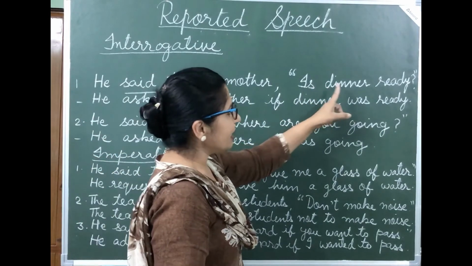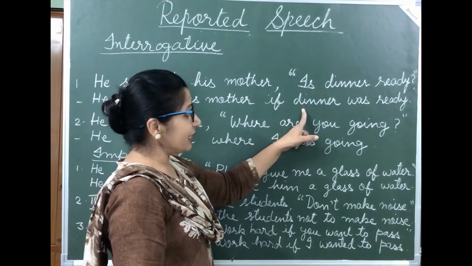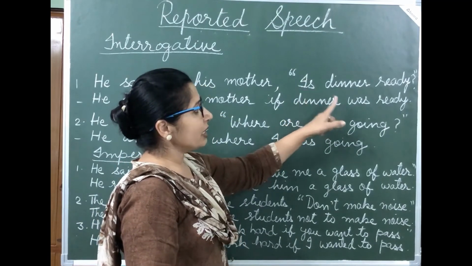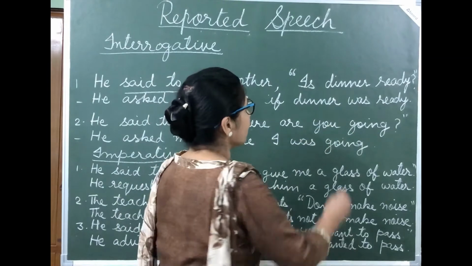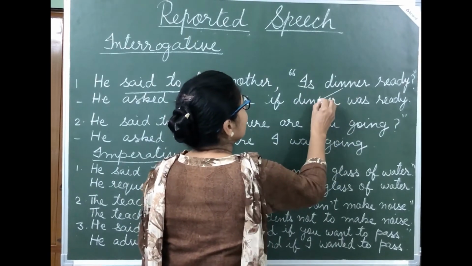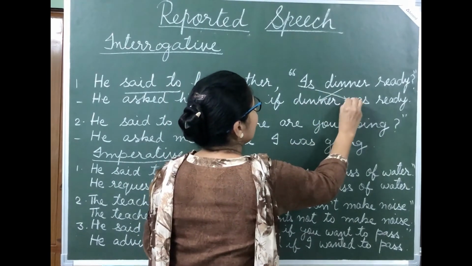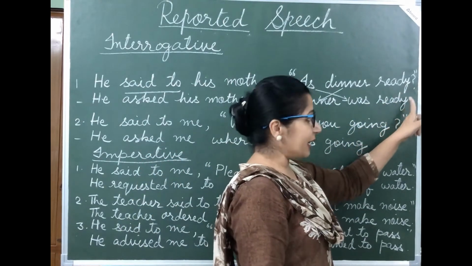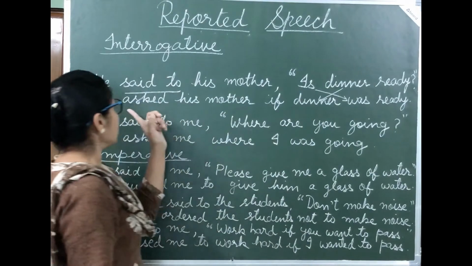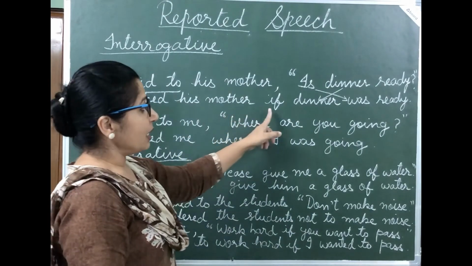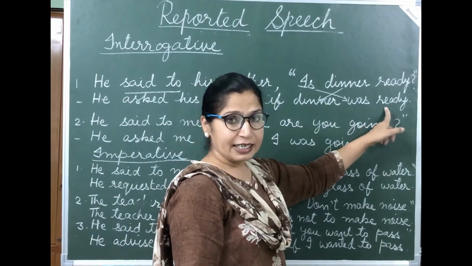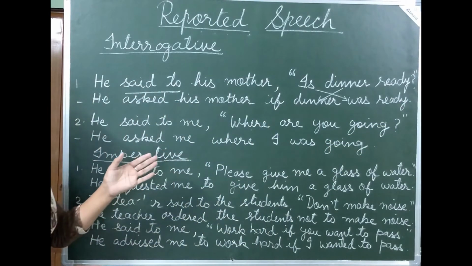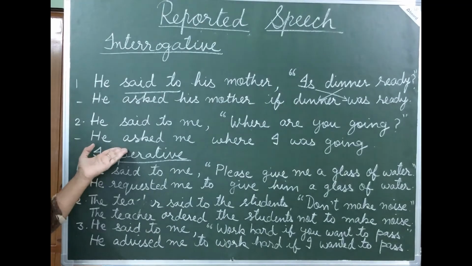Now "dinner" is to be brought here and "is" after "dinner," and as per the rule "is" changes into "was." So this sequence is to be changed. Then only we can remove the question mark and put inverted commas. So, he asked his mother if dinner was ready, in the end full stop. Now let us see one example of WH questions.